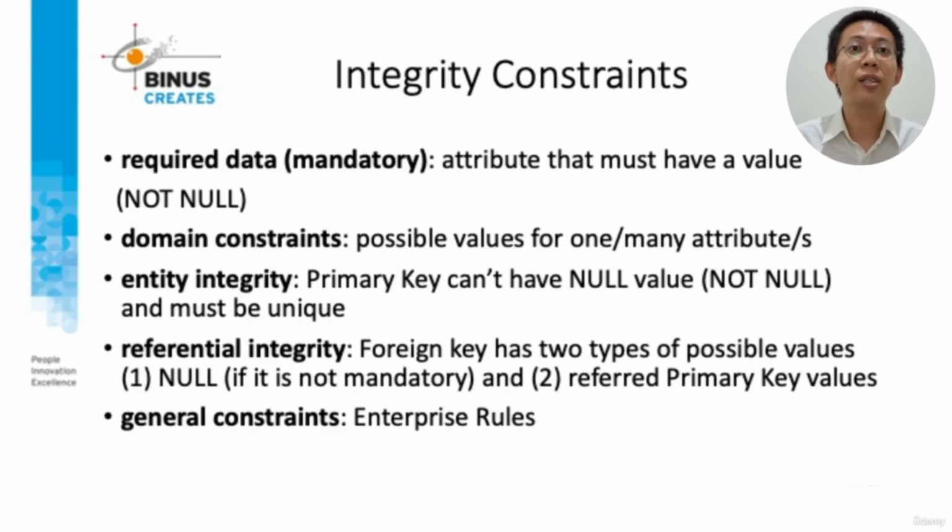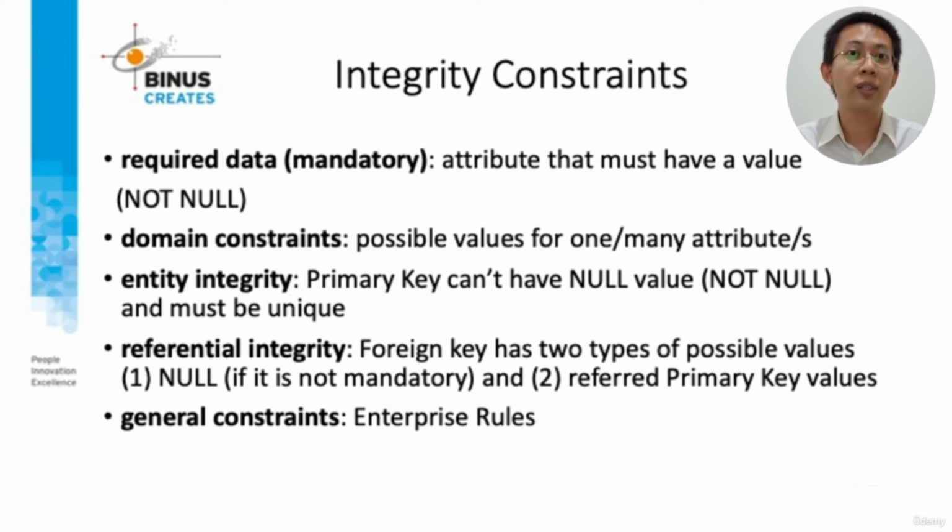There are 5 integrity constraints. First, required data or mandatory, an attribute that must have a value. Second, domain constraint, the possible values for attributes. Third, entity integrity, the primary key cannot have a null value.